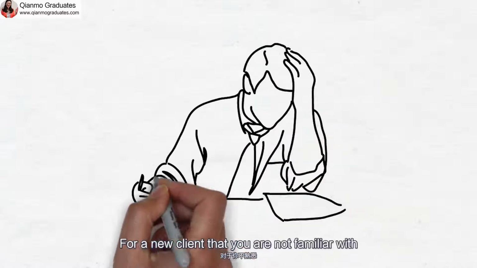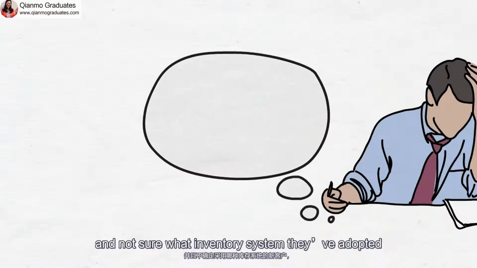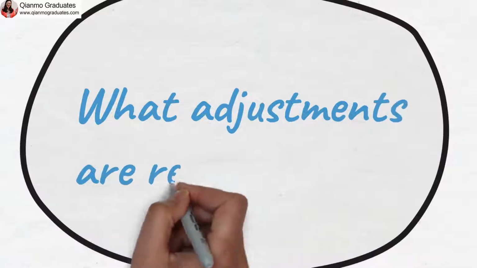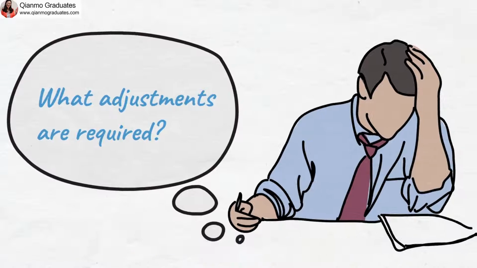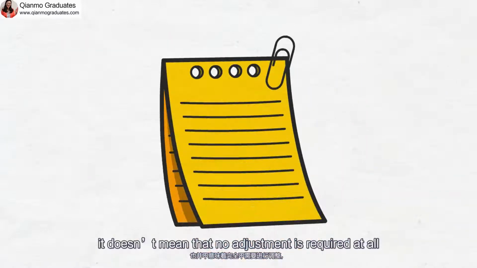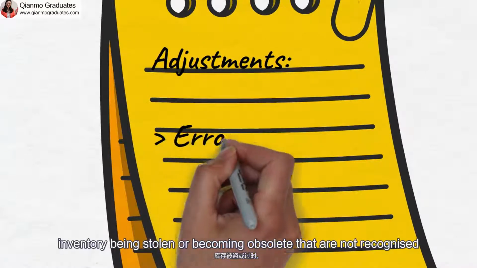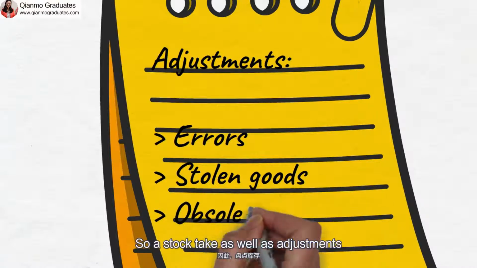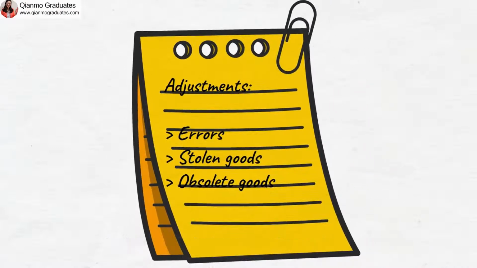For a new client that you are not familiar with and not sure what inventory system they've adopted, we do need to check the bookkeeping of the inventory account to determine whether the above adjusting entries are required. When the perpetual system is used, it doesn't mean that no adjustment is required at all, as there could be errors, or inventory being stolen or becoming obsolete that are not recognized. So a stock take as well as adjustments for those overlooked areas are also very important.